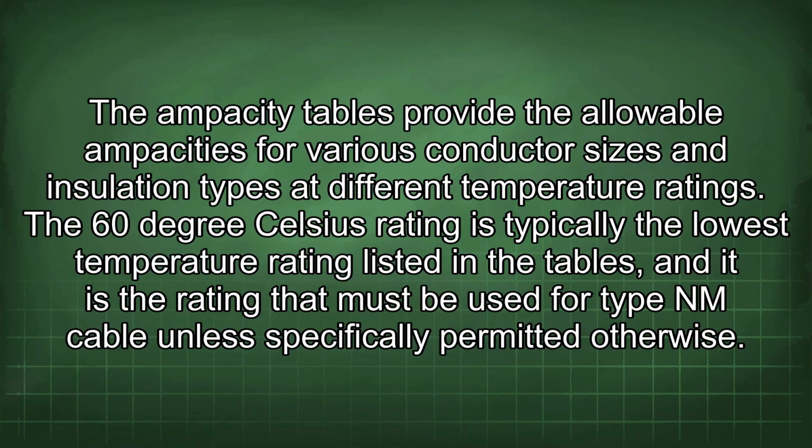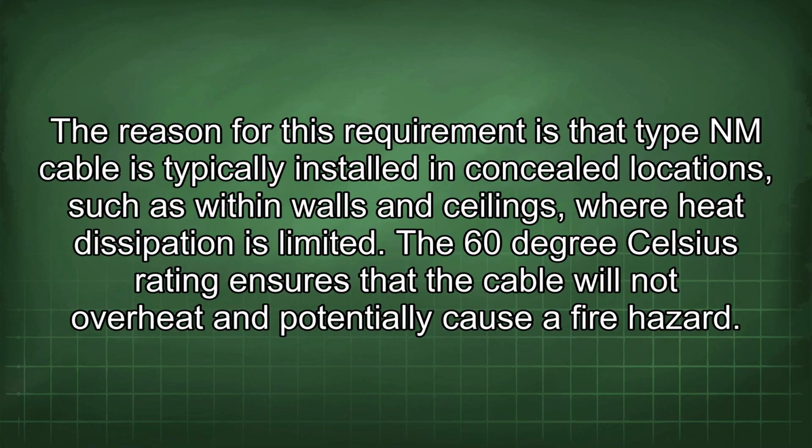The 60°C rating is typically the lowest temperature rating listed in the tables, and it is the rating that must be used for Type NM cable unless specifically permitted otherwise. The reason for this requirement is that Type NM cable is typically installed in concealed locations, such as within walls and ceilings, where heat dissipation is limited. The 60°C rating ensures that the cable will not overheat and potentially cause a fire hazard.